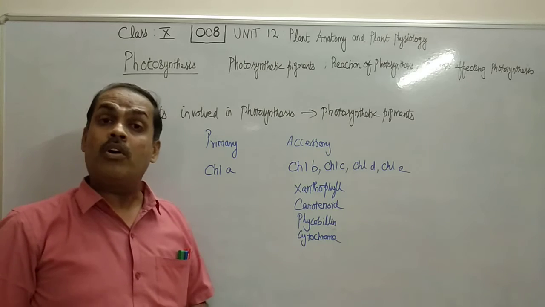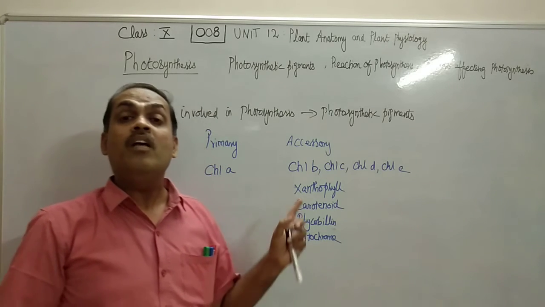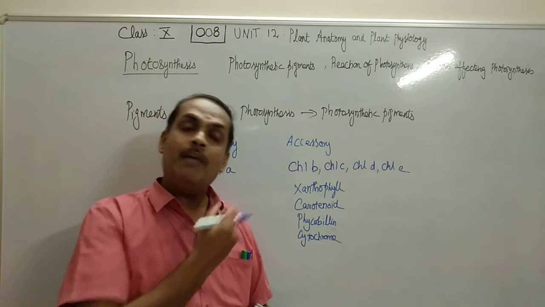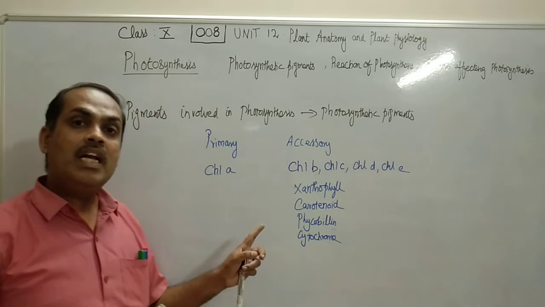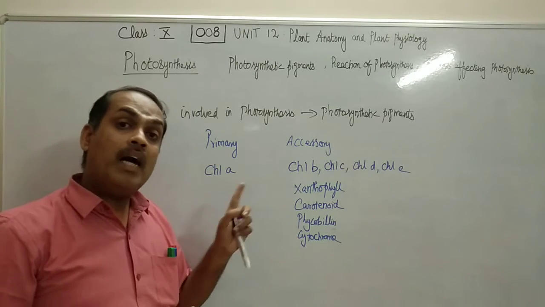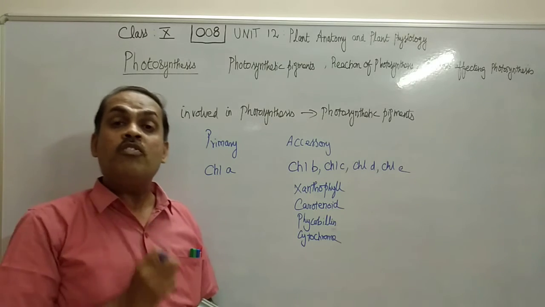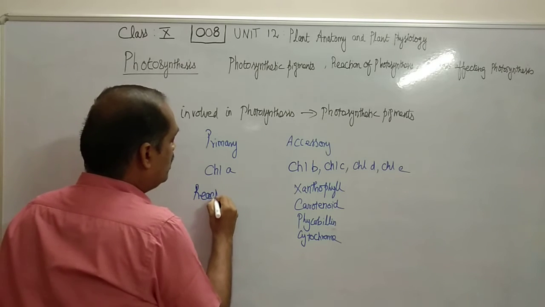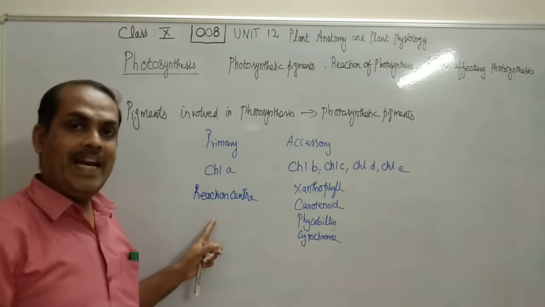All these pigments are also capable of absorbing the sunlight efficiently, but they cannot take part in photosynthesis directly. They will absorb the sunlight, but they will transfer the sunlight absorbed and they will participate in photosynthesis through chlorophyll A. So chlorophyll A is otherwise called as reaction center pigment because they take part in photosynthesis directly.